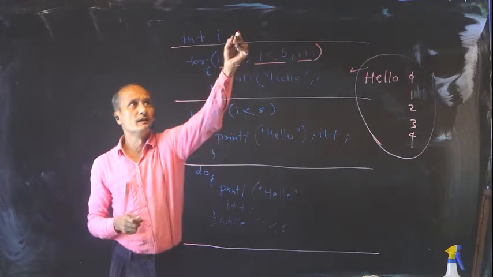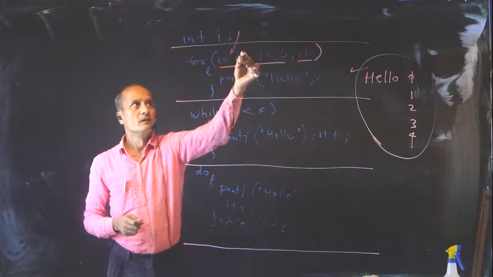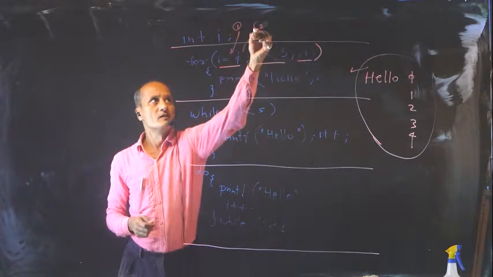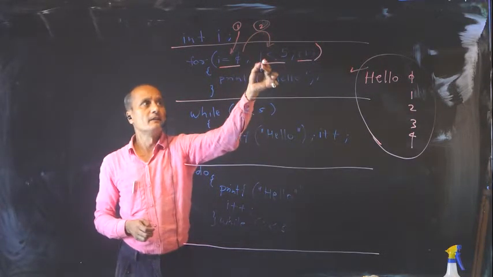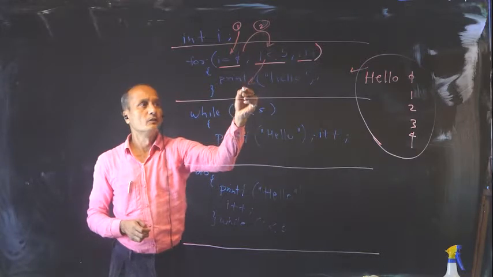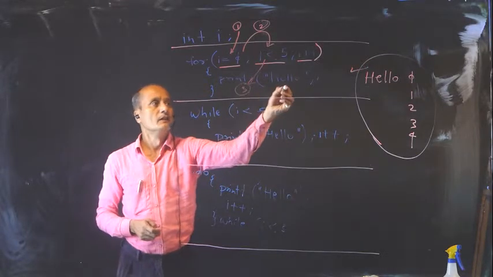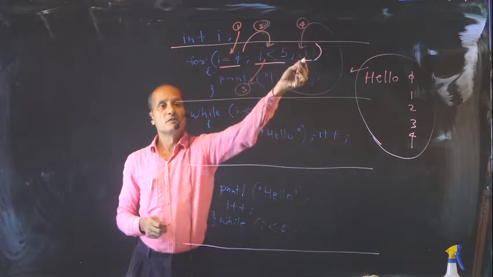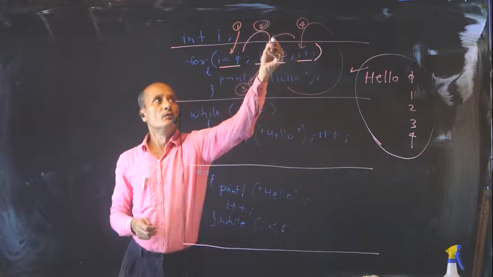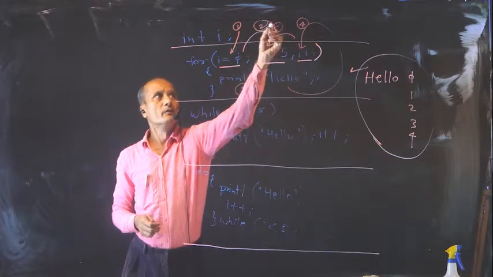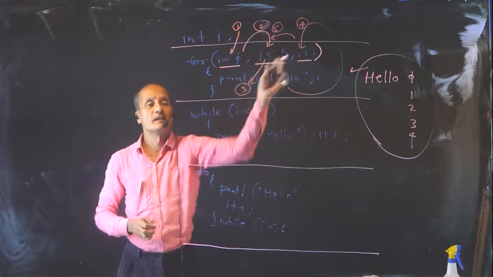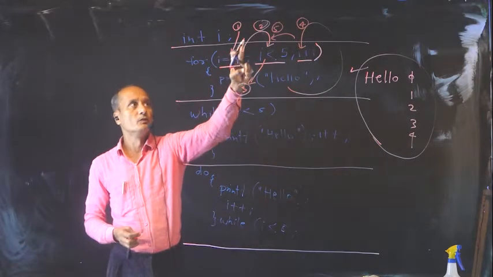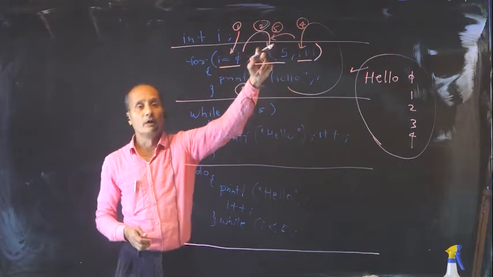So the sequence goes like this: the loop is entered here, then the condition check happens. This is the first stage, this is the second. After that, if it is true, I get into the body. This is the third case. Then we go for the increment section, which is the fourth case. Then we go back to the condition, which is the fifth stage. So the arrows indicate the correct sequence. The syntax is just a provision to shift through stages 1, 2, 3, 4 and 5.